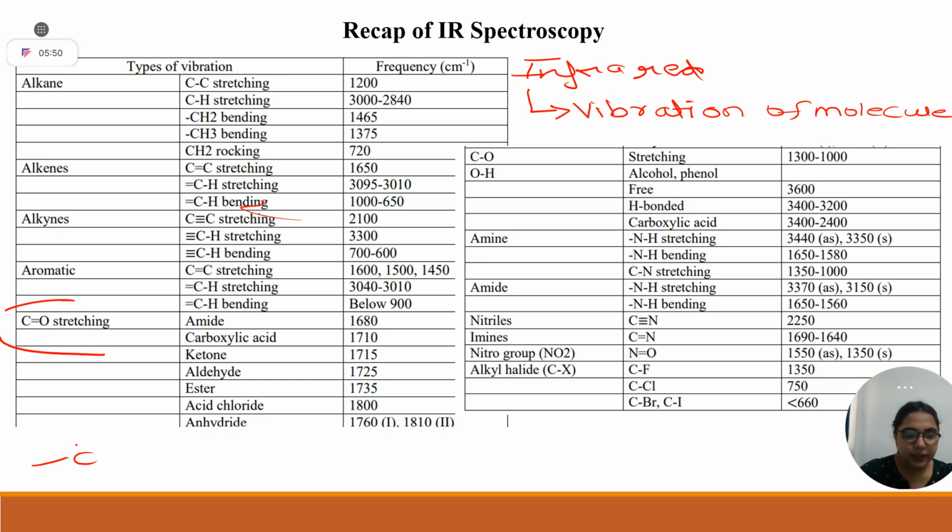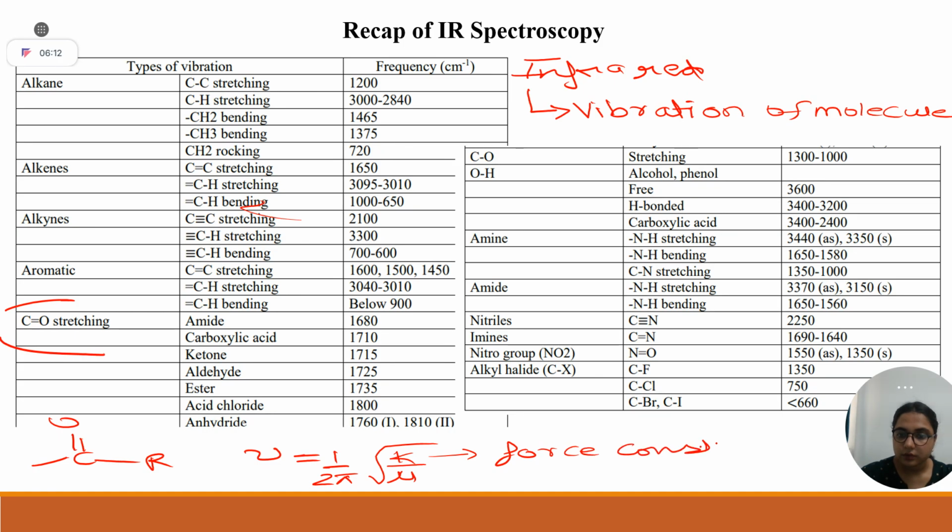You have C double bond O. If you recall from Hooke's law, nu is equal to 1 by 2 pi root K by mu, where K is your force constant and mu is your reduced mass. Okay, so more is your bond order, more will be your vibrational frequency.